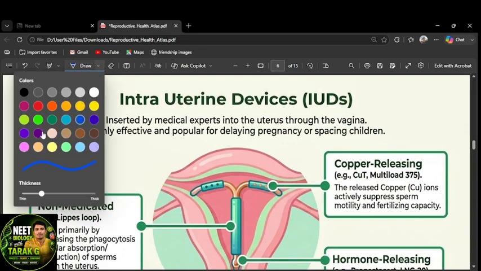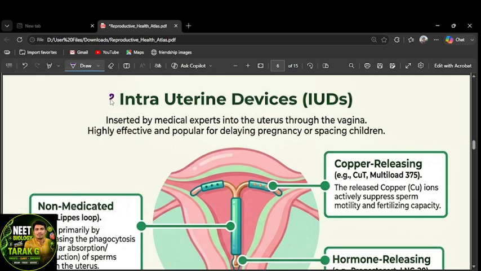The next contraceptive method is the intrauterine device, the IUD, also called the intrauterine contraceptive device, IUCD. These are inserted by a medical expert into the uterus through the vagina.